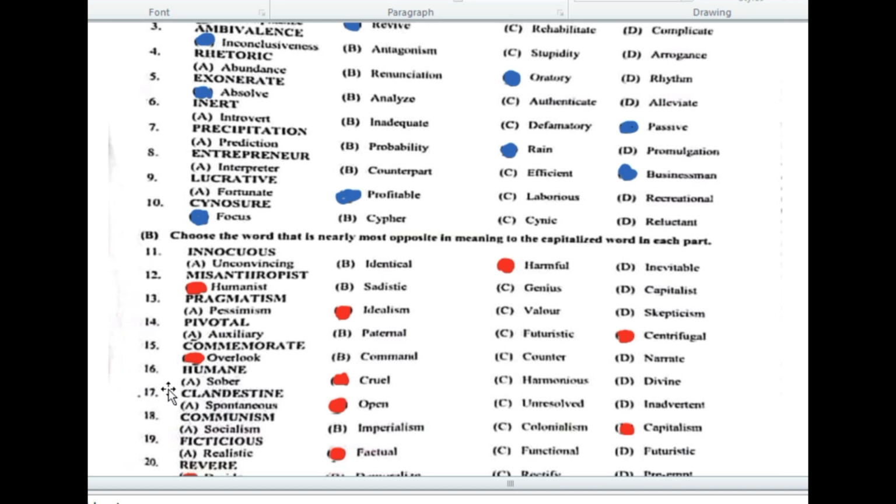Number 16th is humane. Not human, but humane. Its antonym will be cruel. Number 17th is clandestine. Clandestine. Its antonym will be open. Number 18th is communism. Communism. Its antonym will be capitalism.